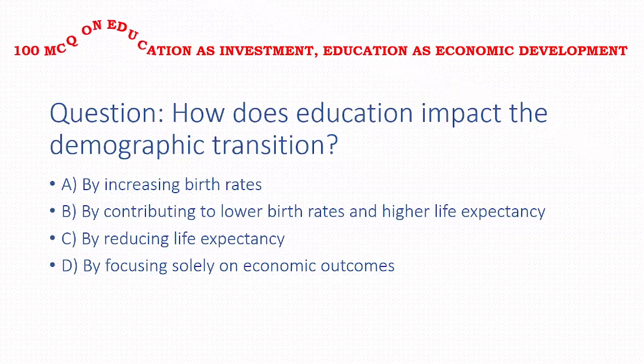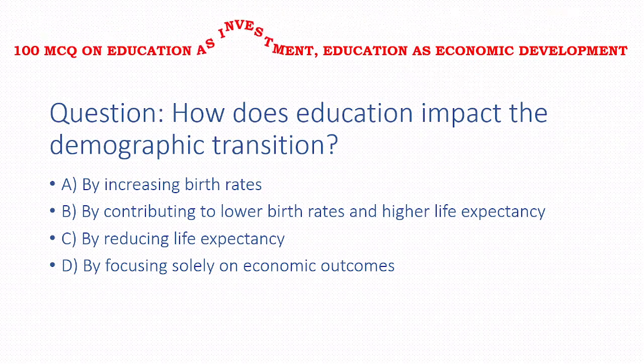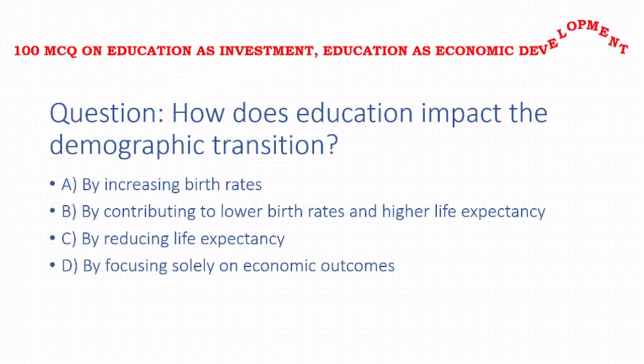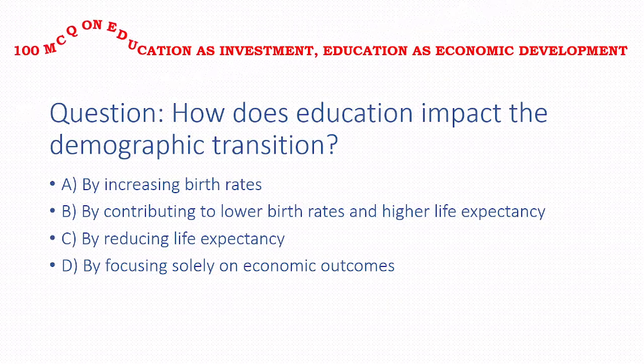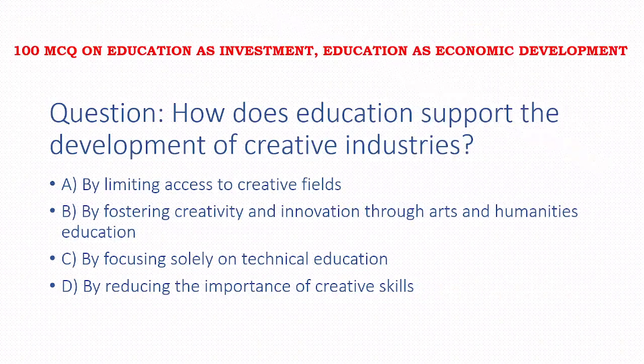How does education impact the demographic transition? Options: by increasing birth rate, by contributing to lower birth rate and higher life expectancy, by reducing life expectancy, by focusing solely on economic outcomes. Answer of this question is option B, that is by contributing to lower birth rates and higher life expectancy.